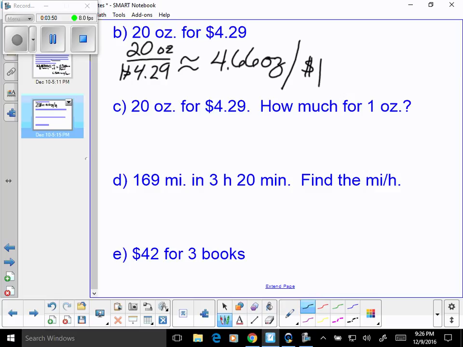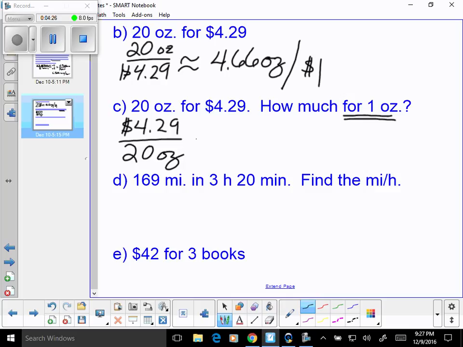Now C looks as though it should be the exact same thing as B, but they go ahead and add a different question to it. That changes everything, because what they really want you to do here is to find out the dollars per ounce. So this time I am going to put the 4.29 on the top, or the numerator or the first term position, and the 20 ounces in the second term or denominator position.